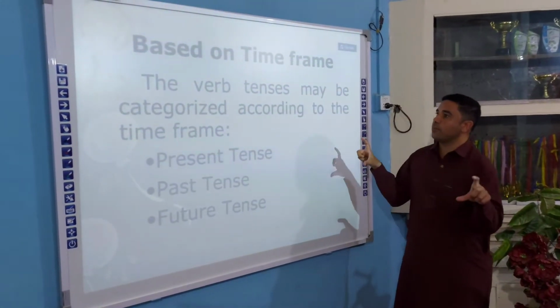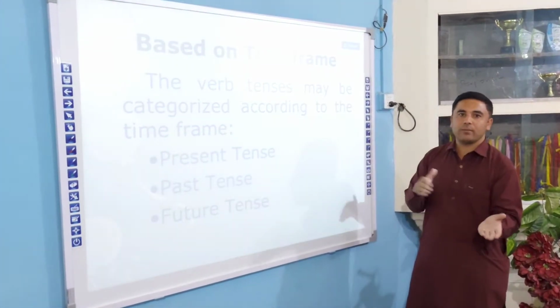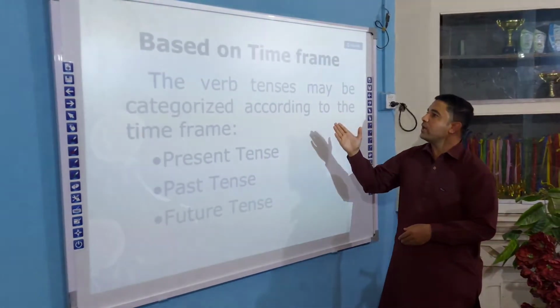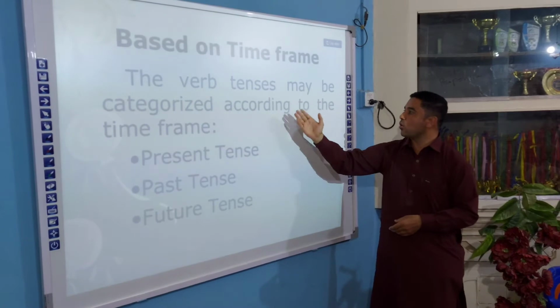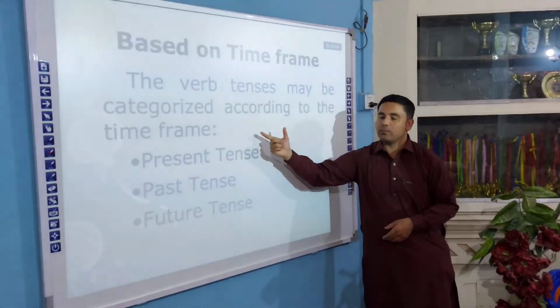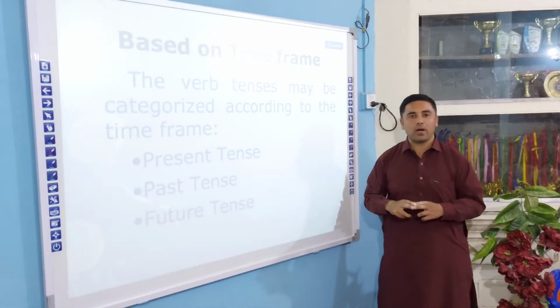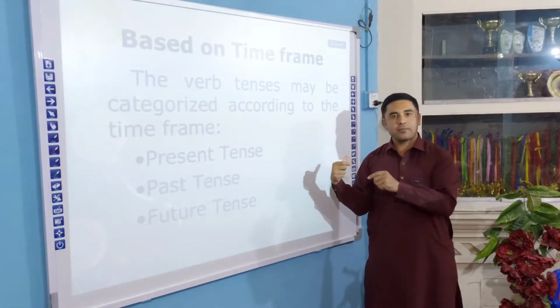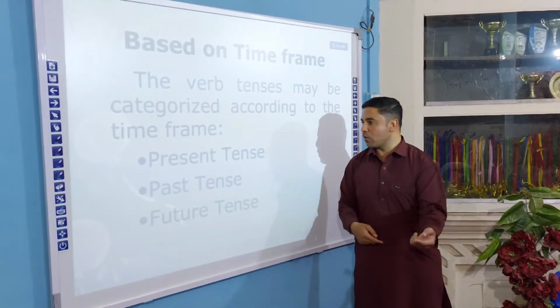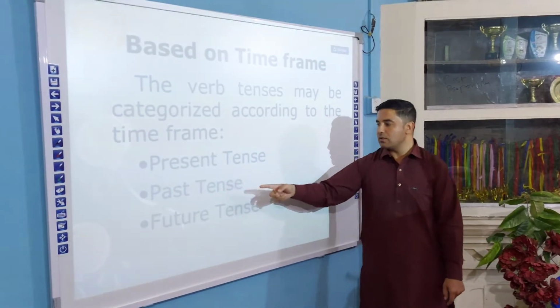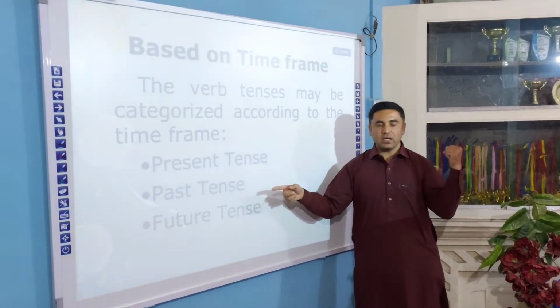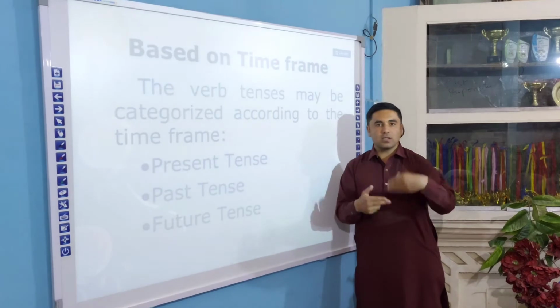Based on time frame, like I told you, and based on aspect. On time frame, the verb tenses may be categorized according to the time frame. What would those times be? I told you: yesterday, today, and tomorrow. Today is present time, present tense. Past tense is yesterday, and future tense is the coming time.